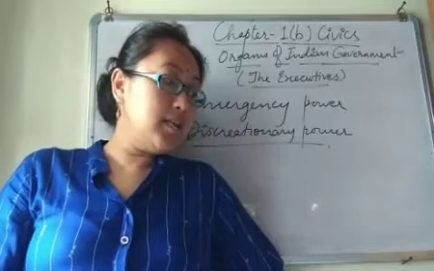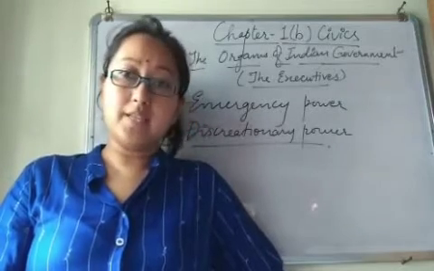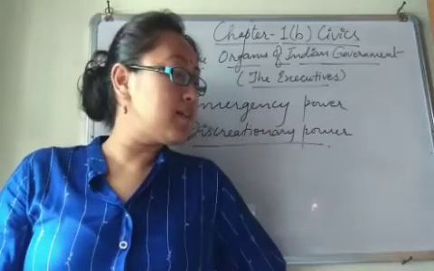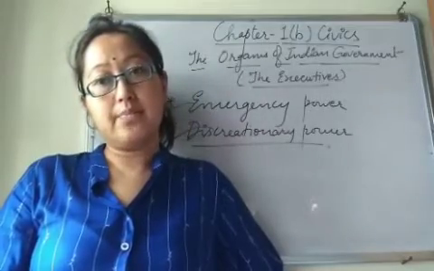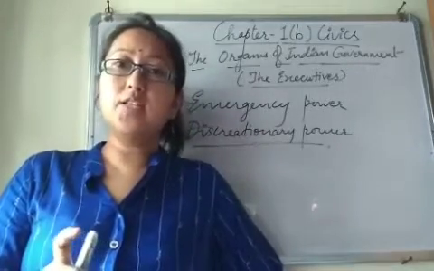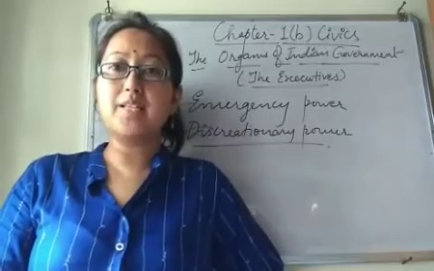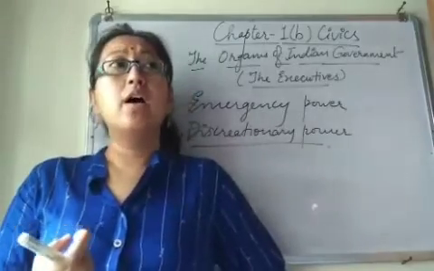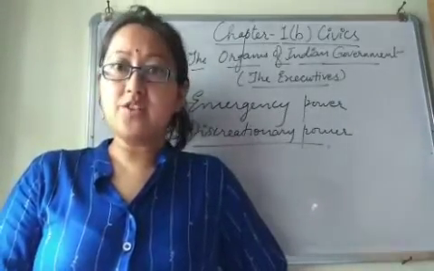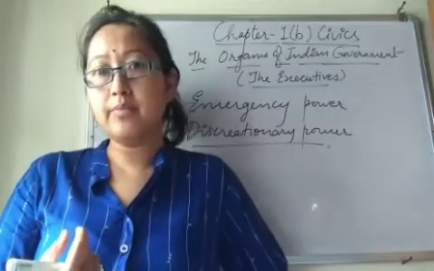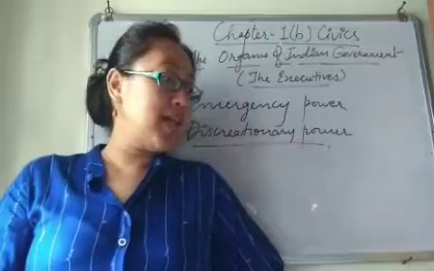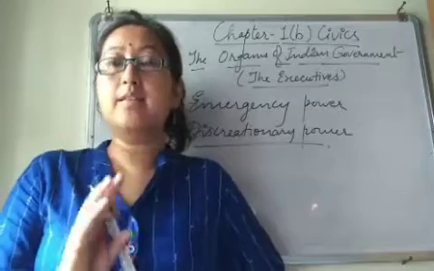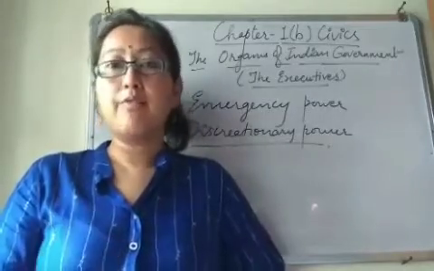Unless earlier vacated by resigning and writing to the president, the vice president continues in office until the next successor joins the office, right? So 5 years is the term, and before 5 years also the president can resign, in case of illness, in case of being unable to discharge his work, or in case of his or her death, right? In those cases, the seat of vice president is vacant.